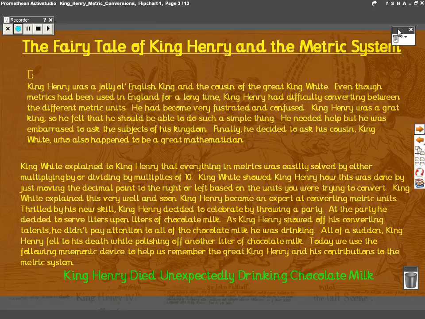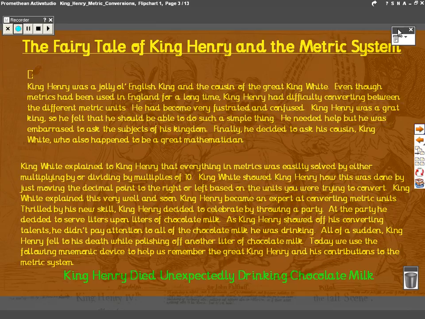And even though metrics had been used in England for a long time, King Henry had difficulty converting between the different metric units. He had become very frustrated and confused. King Henry was a great king, so he felt that he should be able to do such a simple thing. He needed help, but he was too embarrassed to ask the subjects of his kingdom. Finally, he decided to ask his cousin, King White, who also happened to be a great mathematician.